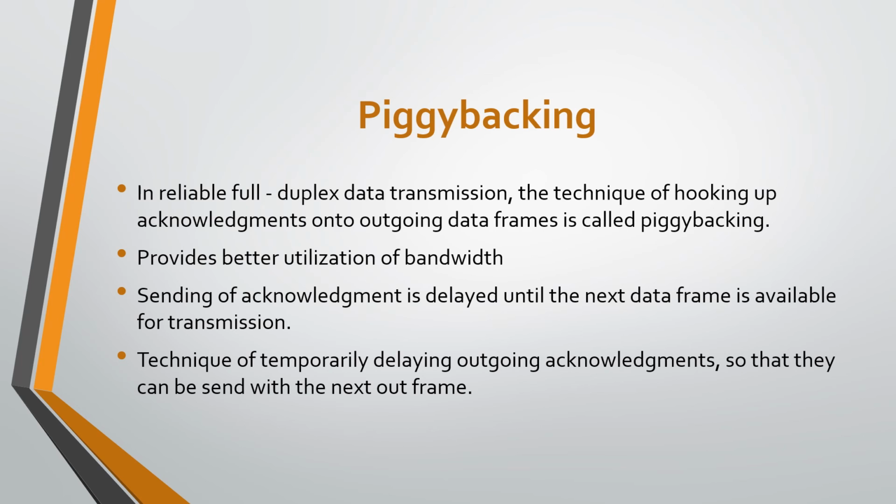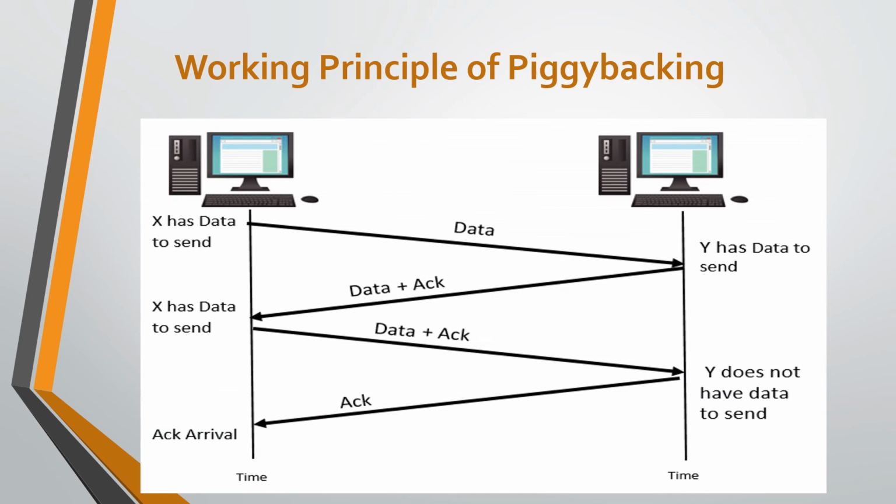This technique of temporarily delaying outgoing acknowledgement so that it can be sent with the next outgoing frame is called piggybacking. This diagram represents the working principle of piggybacking. Here X has data to send, but there is no acknowledgement from the previous iteration. So X simply sends data to the second host.